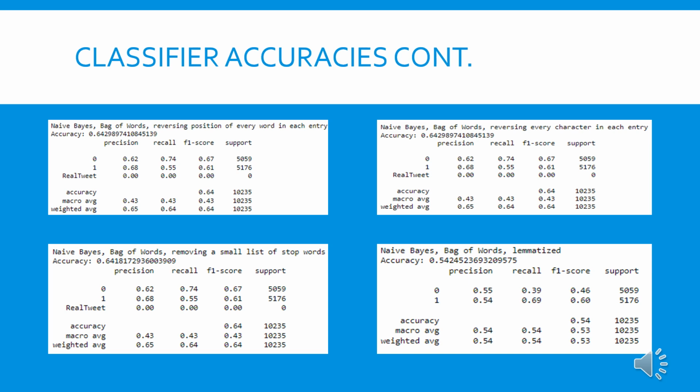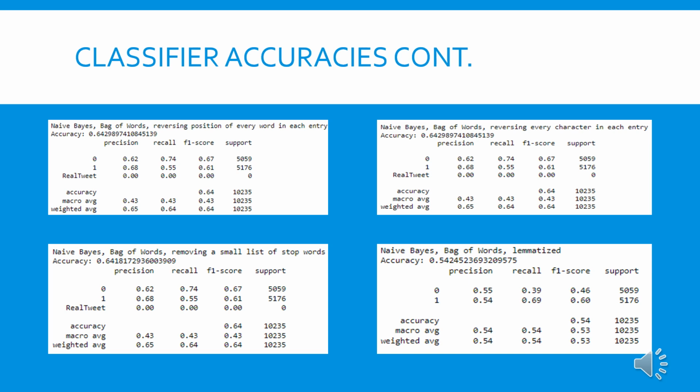On the bottom left, you'll see we've tried removing a small list of stop words. As we added words to the stop word list, I believe this readout test had 8 stop words removed from it. As we added more, the accuracy went down, so we assumed that adding more to the list would just continue to decrease the accuracy.